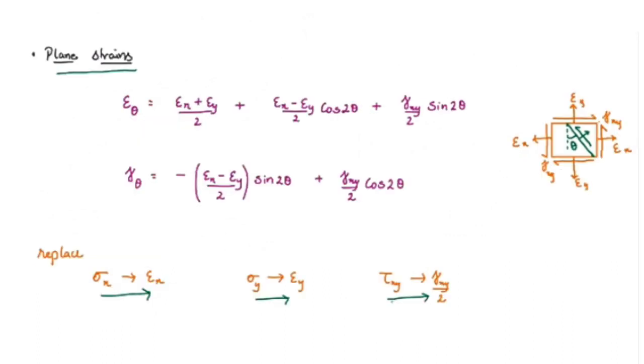Okay, so as we have seen the formula for plane stresses, similarly we can get the formula for plane strains. By replacing sigma x with epsilon x, sigma y with epsilon y, and tau xy with gamma xy by 2 in the formulas of plane stresses, we will get the formula for axial strain and shear strain. So this is what plane stress and plane strain are.